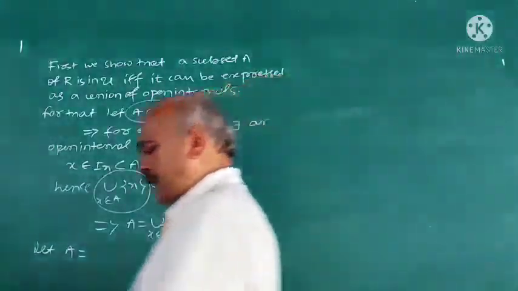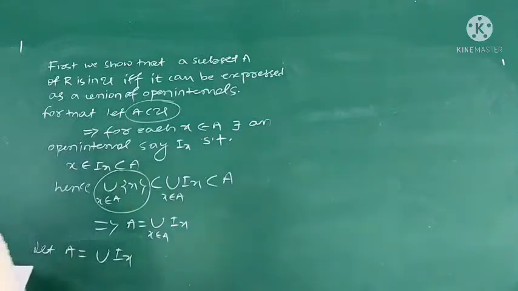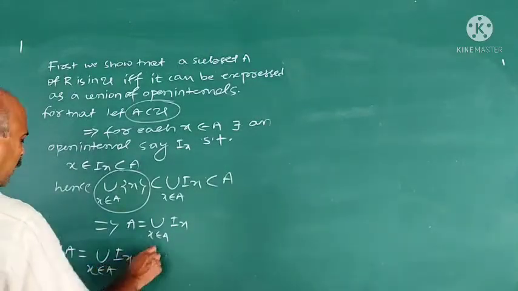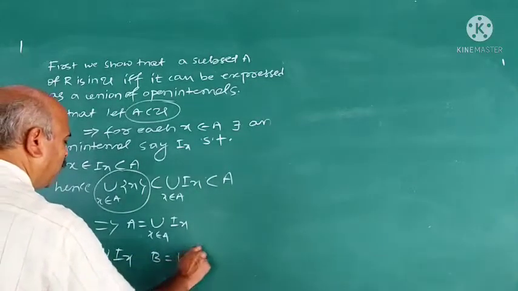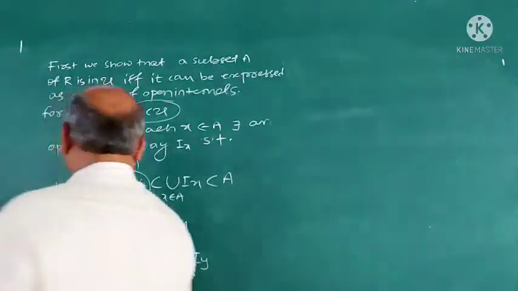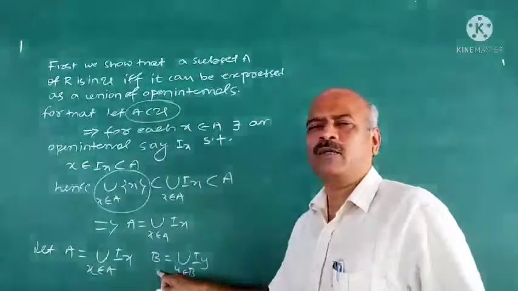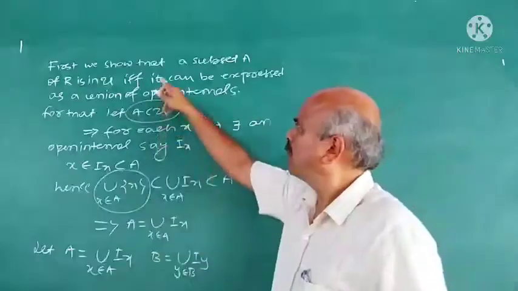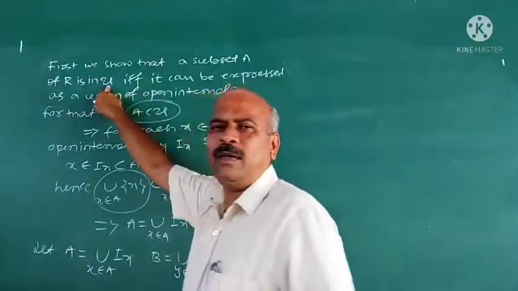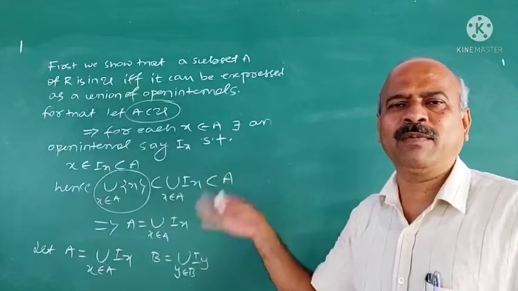So we take A is equal to union Ix, x belongs to A, and B is equal to union Iy, y belongs to B, any two arbitrary members of this U. If we prove that their intersection is also a member of U, then the finite intersection of members of U is again a member of U.